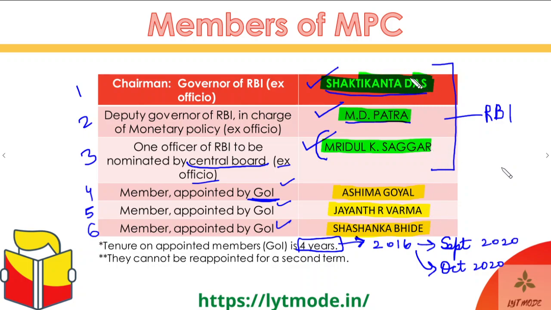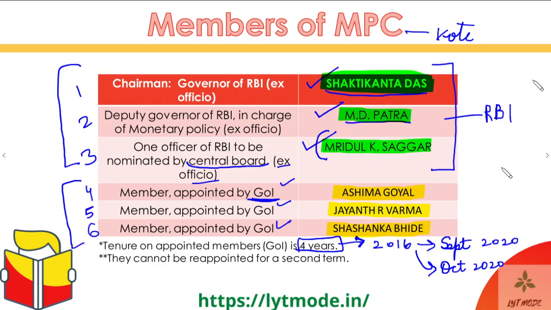Now the interesting part that you can see over here is that Shaktikanta Das, the governor of RBI, is the chairman of this committee. This chairman has one additional power that you should know about, and that is when there is a tie. All the decisions in the MPC, or the Monetary Policy Committee, are taken by a vote, and wherever the majority lies, that decision will be taken. But because there are 6 members, if 3 members vote towards one side and 3 towards the other side, there will be a tie.